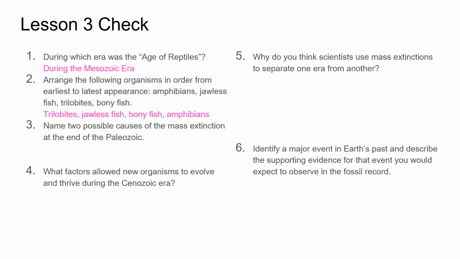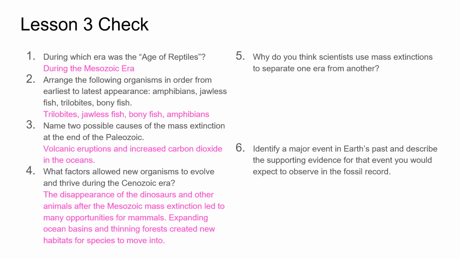Name 2 possible causes of the mass extinction at the end of the Paleozoic. So volcanic eruptions and increased carbon dioxide in the oceans caused the mass extinctions. What factors allowed new organisms to evolve and thrive during the Cenozoic era? So the disappearance of the dinosaurs and other animals after the Mesozoic mass extinction led to many opportunities for mammals. Expanding ocean basins and thinning forests created new habitats for species to move into.